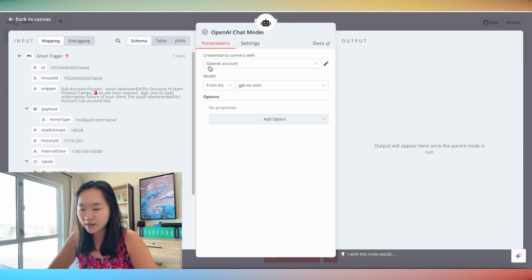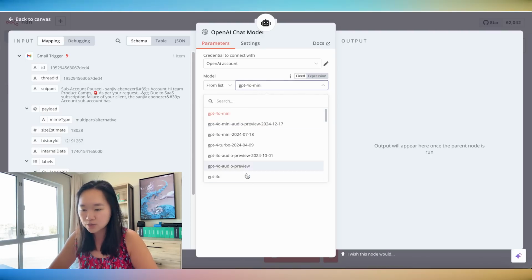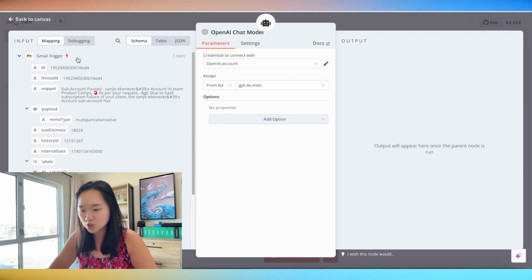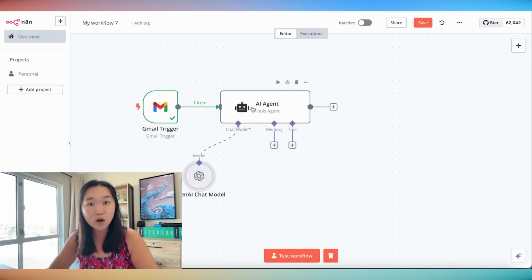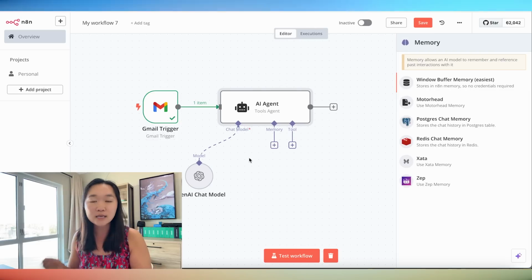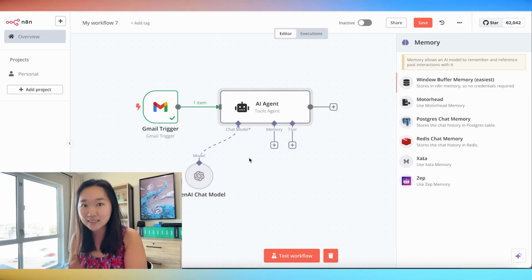Now, once you have your account connected to your OpenAI account, you will need to choose the model that you want to use. In our example, I'm going to choose 4o mini, and there's no other parameters that I need to configure here. Once I have my OpenAI model created, I can also choose if I want this AI agent to be connected to a memory or tools. A memory will just allow this AI agent to remember the past interactions you had with it.